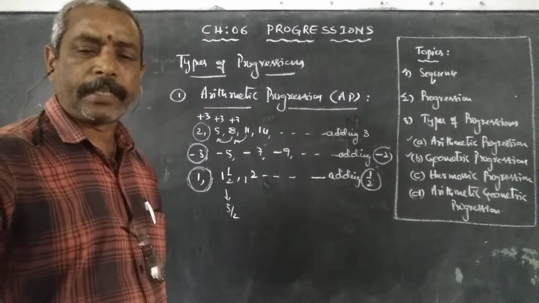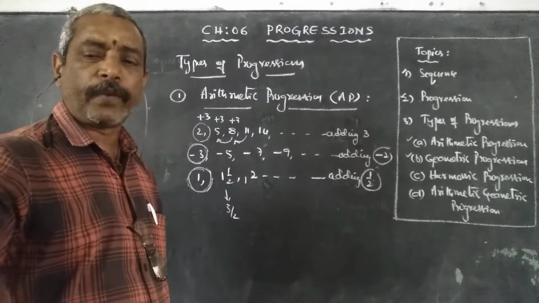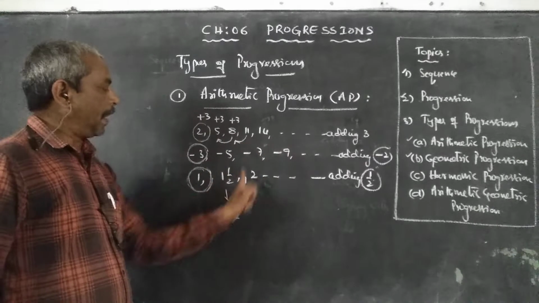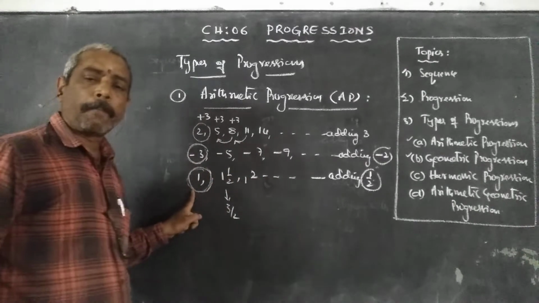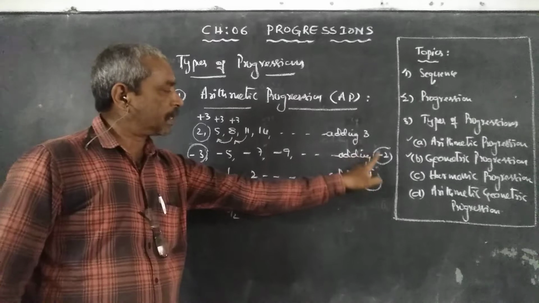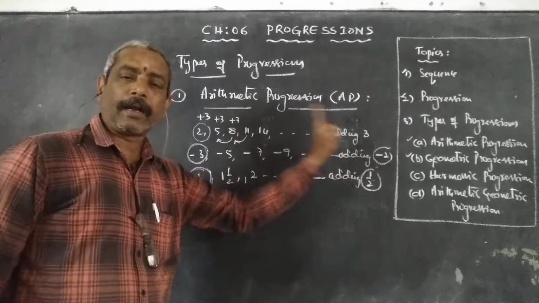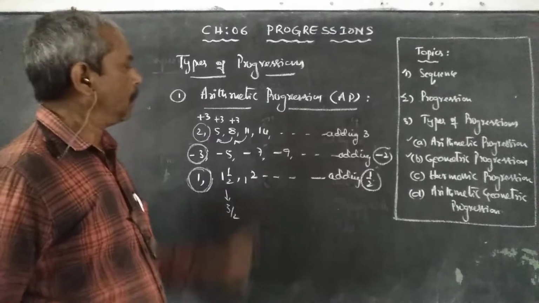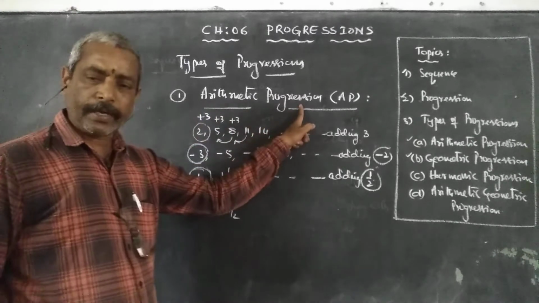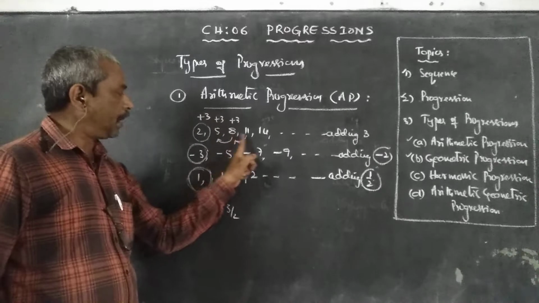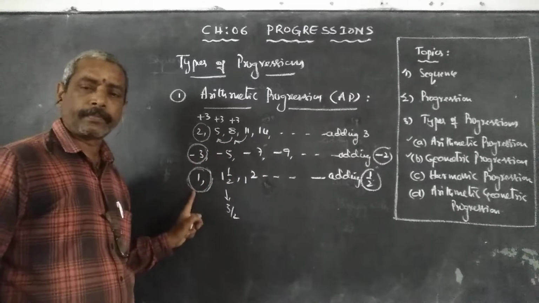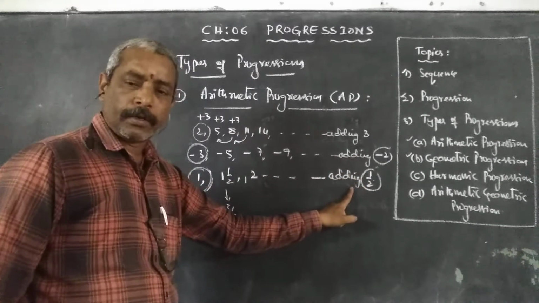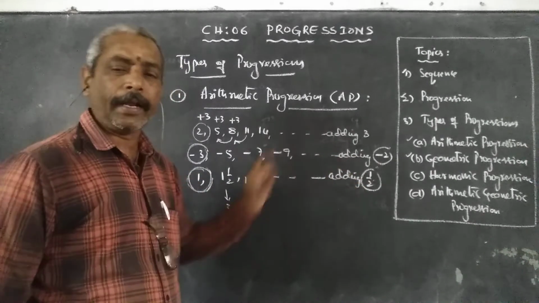An arithmetic progression is a sequence in which every term except the first term is obtained by adding a fixed number to the term immediately preceding it.